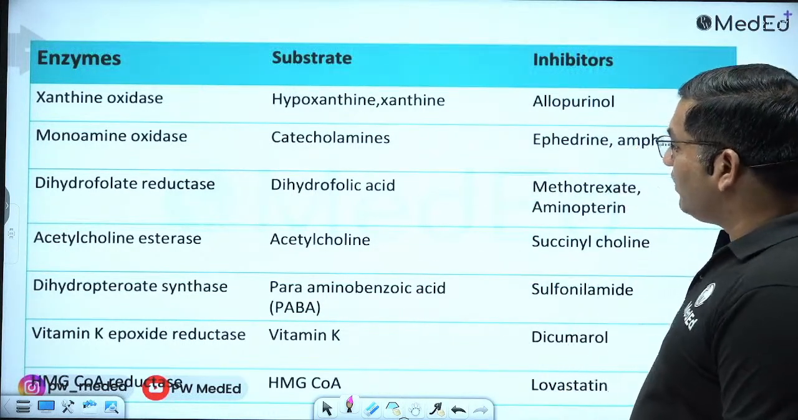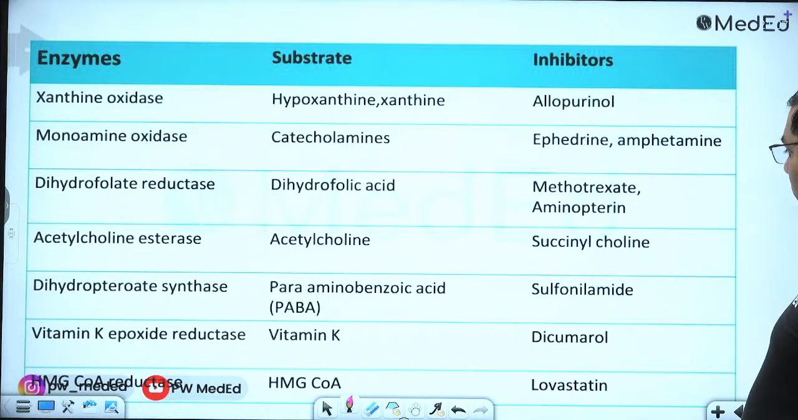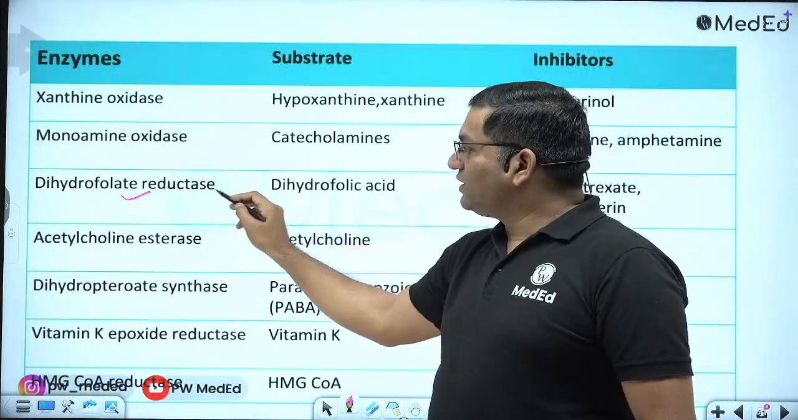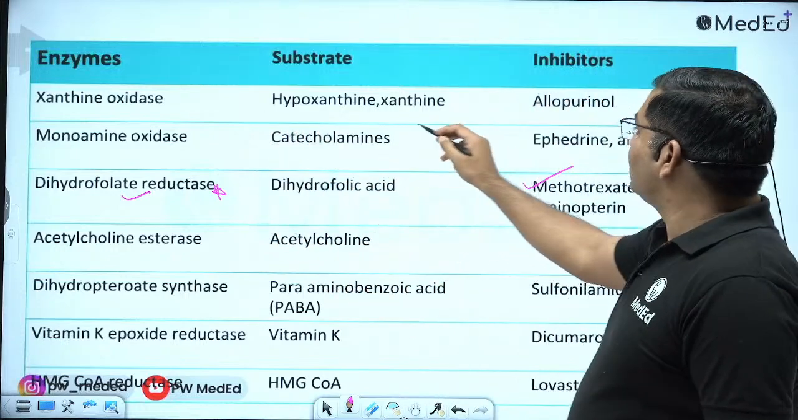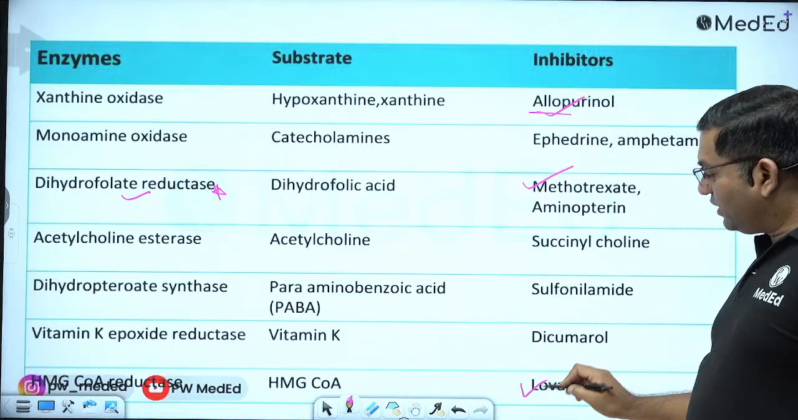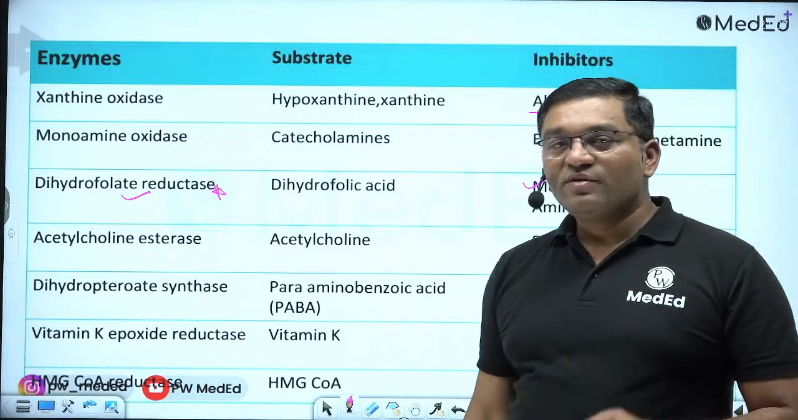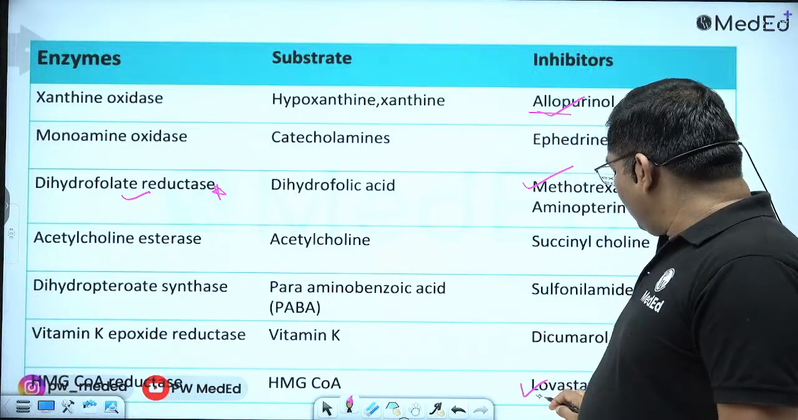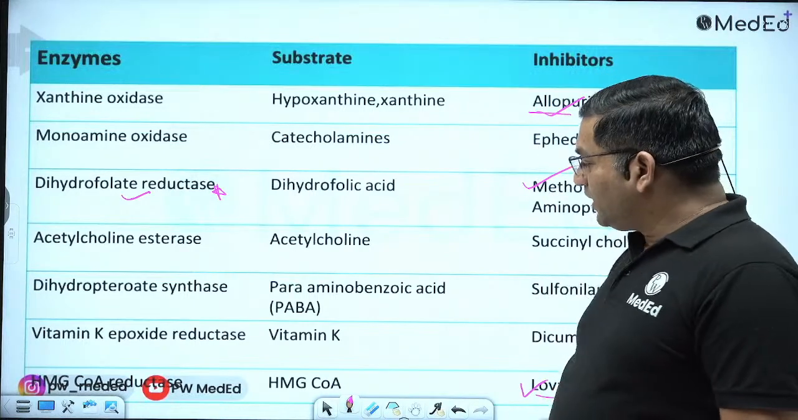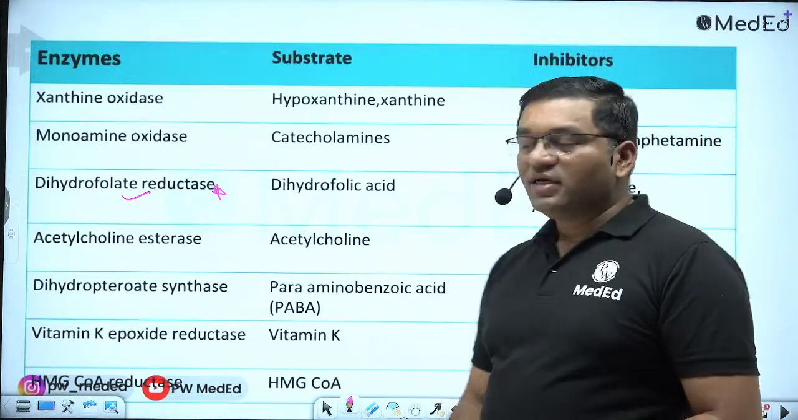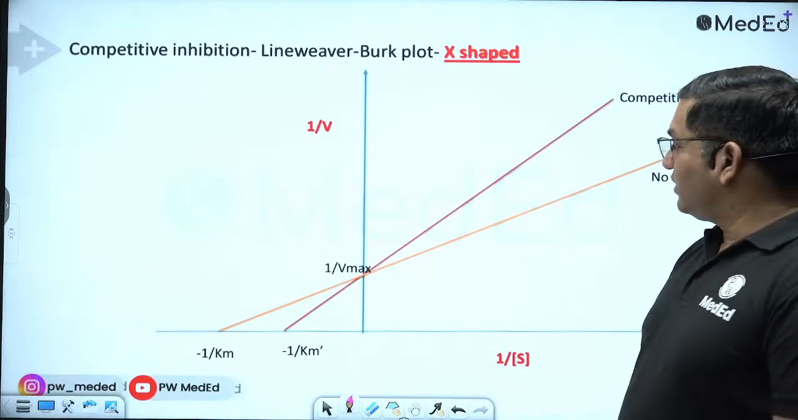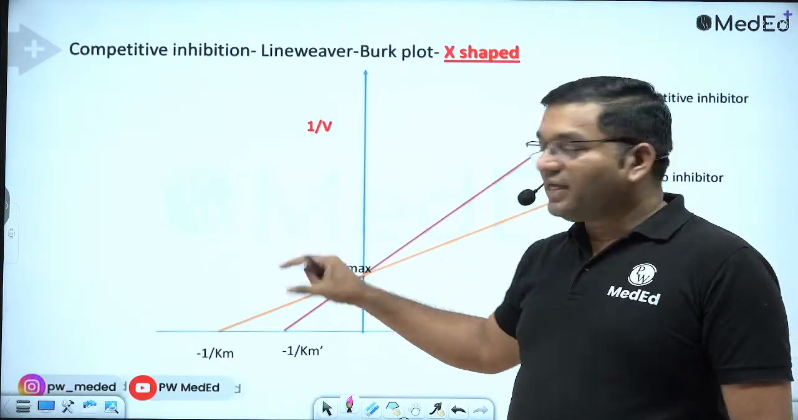From these, remember methotrexate. This is methotrexate. It inhibits the dihydrofolate reductase enzyme. Then xanthine oxidase is inhibited by allopurinol. Lovastatin is used to reduce the cholesterol level in atherosclerosis and cardiovascular disorder. It inhibits the enzyme HMG coenzyme A reductase.